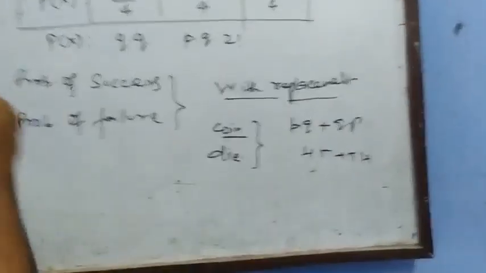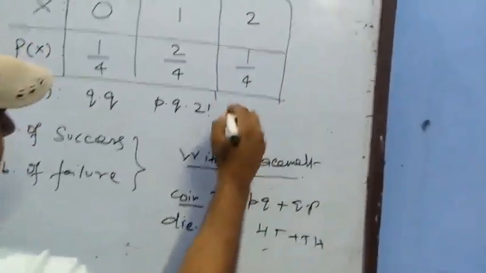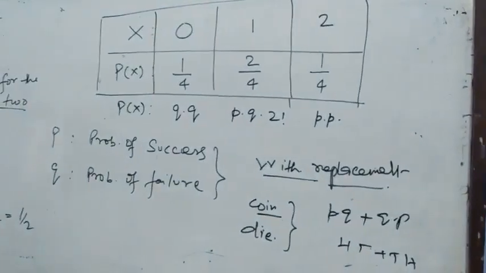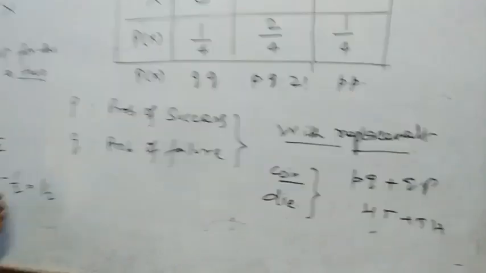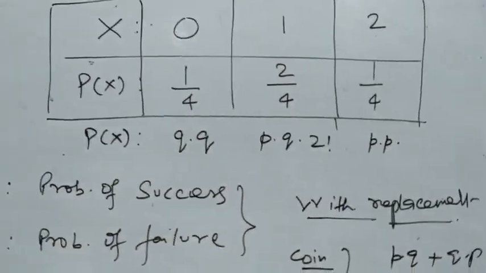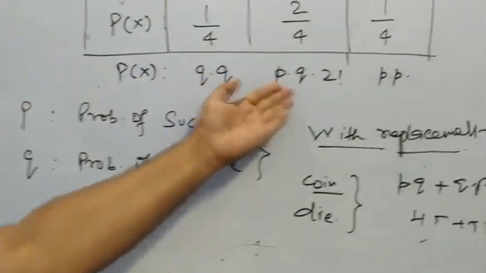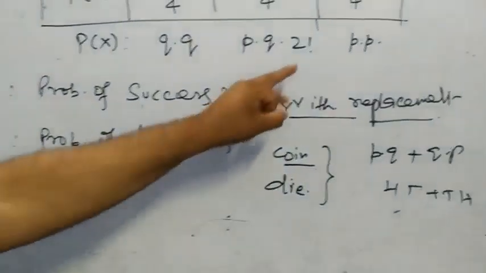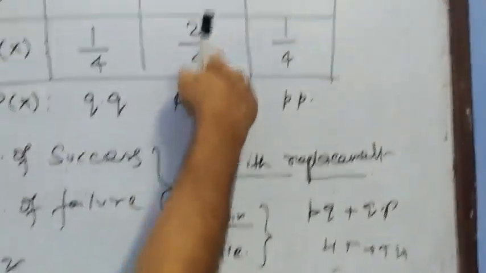I already explained this when I explained the concept of with replacement. Now, 2 times heads, so both times it will be a success. Now, what is q square? Q into q, q square. The q is 1 by 2, so the q square is 1 by 4. Now, p into q: 1 upon 2 into 1 upon 2 will be 1 upon 4, into 2 factorial. So 1 upon 4 into 2 factorial will be 2 by 4.